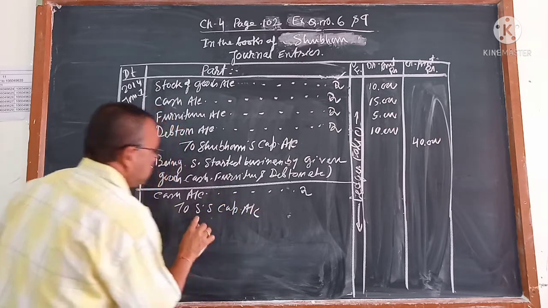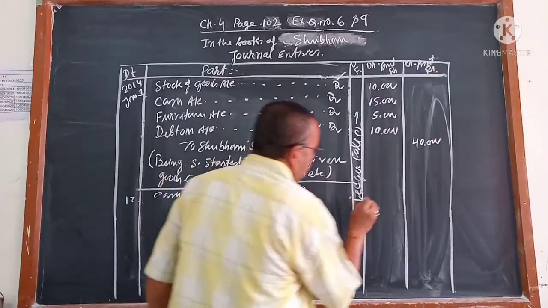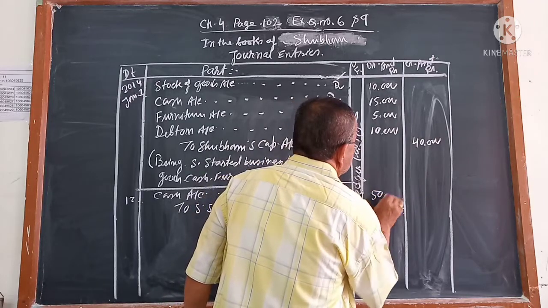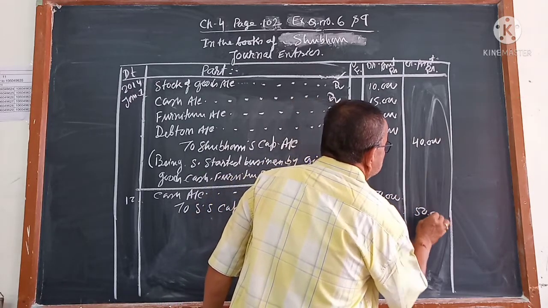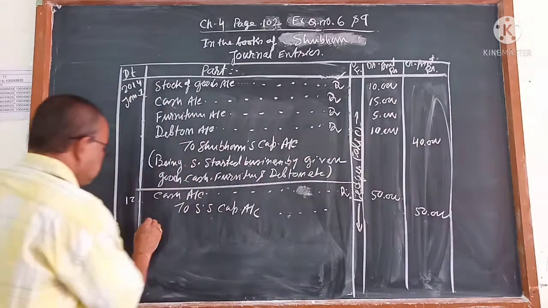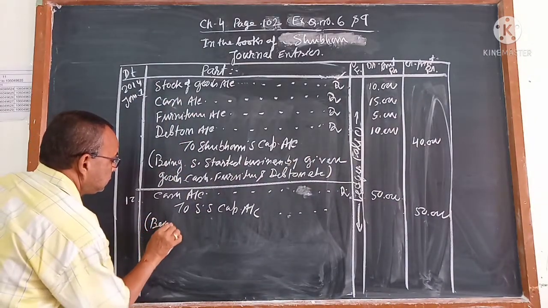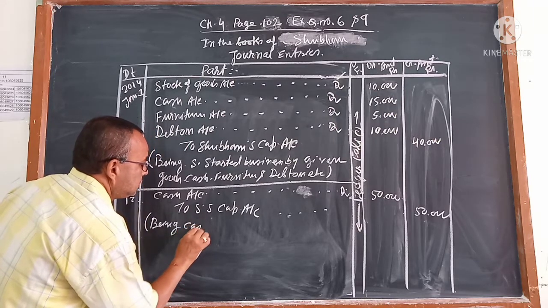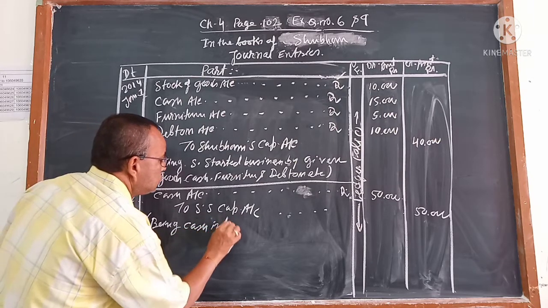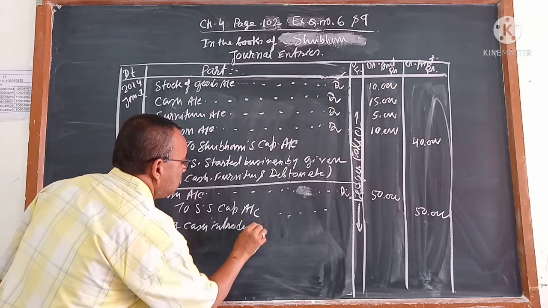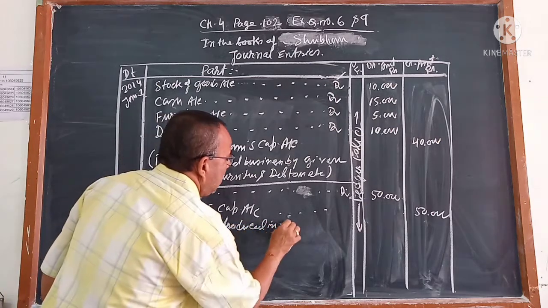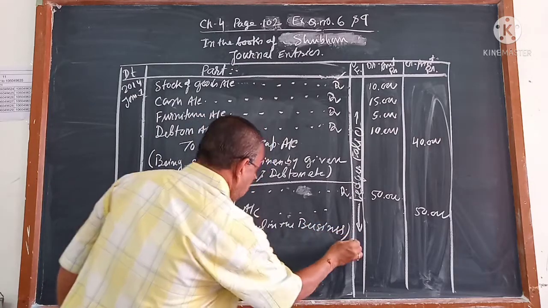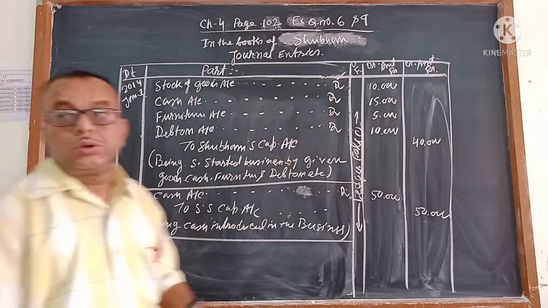I wrote S, S means Shubham's capital. How much? 50,000 out of 80,000. Narration: being cash introduced in the business. Bracket close. That's all.